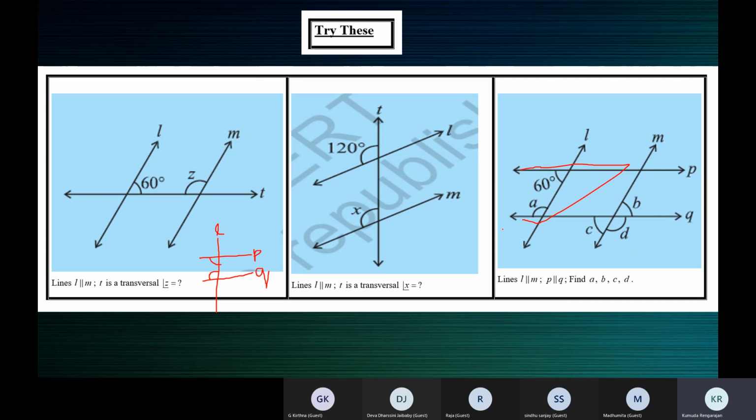P is parallel to Q, right? Draw them, P and Q, cut by transversal L. Why transversal L? Because A and 60 degrees are around this L only. So take up the transversal L and mark the 60 and A. Now these are allied angles. P is parallel to Q, so allied angles are supplementary. A plus 60 is equal to 180. A is equal to 120 degrees.